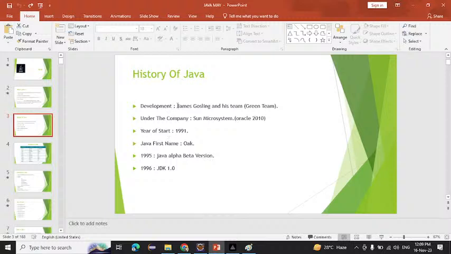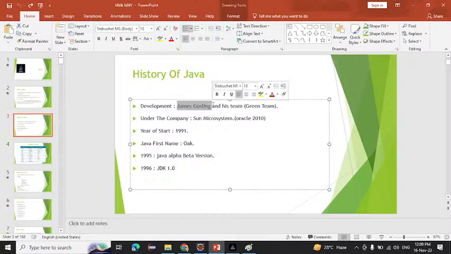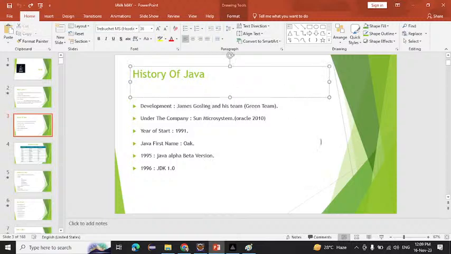At that time, who is the leader? That is James Gosling. James Gosling is known as the father of Java. After that, his team is there. What is the name of his team? That is the Green Team. And we want one investor, right? If you are creating a project, we want one investor.